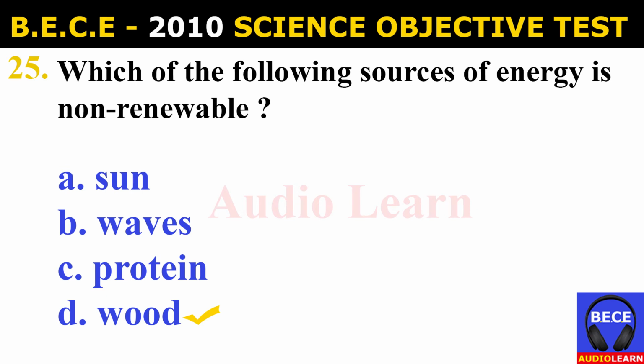Number 25. Which of the following sources of energy is non-renewable? A. Sun, B. Waves, C. Wind, D. Wood. And the answer is D. Wood. Which of the following sources of energy is non-renewable? And the answer is wood.